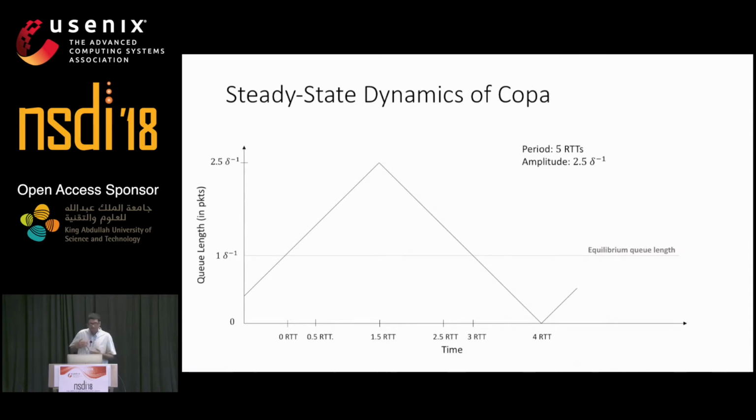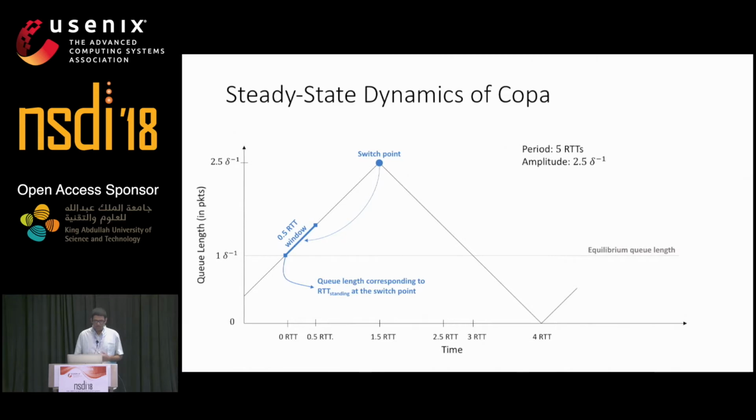There is a different way to interpret our target rate. We can interpret the target rate as saying that each sender should try to maintain 1 over delta packets in the queue at all times. If the current queue length is smaller than this, then we speed up, otherwise we slow down.